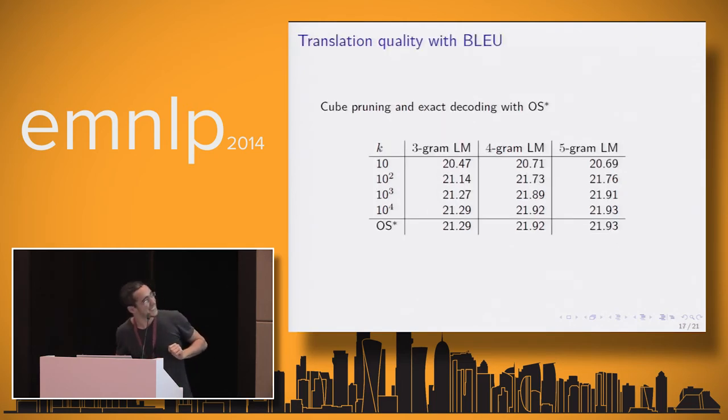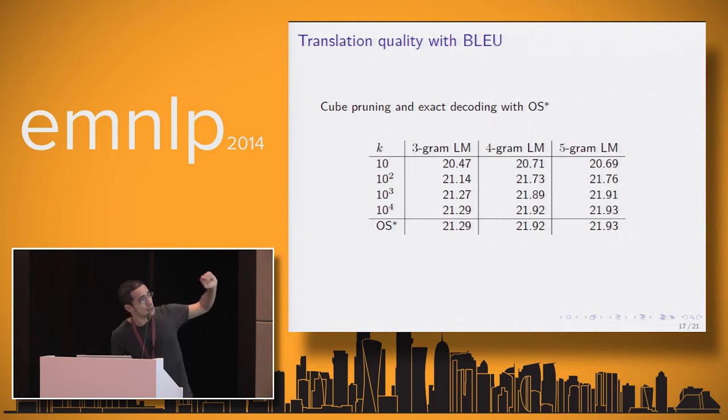Here, let's have a look at the BLEU scores that you get for that. So it's also nice to see that with fewer search errors, you do get a better BLEU score. And here, in the last row, you see what you get with exact decoding, and above, what you get from cube pruning with different levels of pruning for different language model orders.